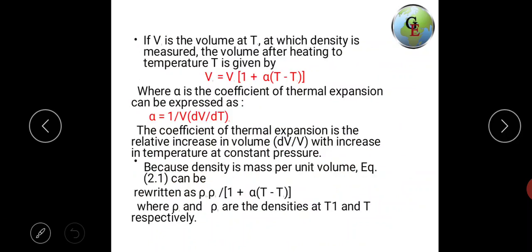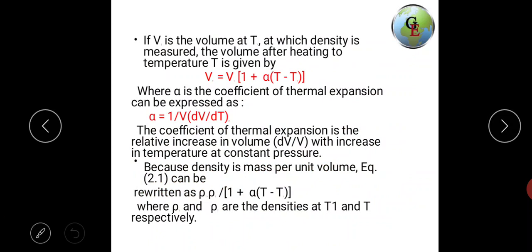If V1 is the volume at temperature T1 at which density is measured, the volume after heating to temperature T is given by Vt = V1 (1 + α(T − T1)), where α is the coefficient of thermal expansion and can be expressed as α = (1/V)(dV/dT).